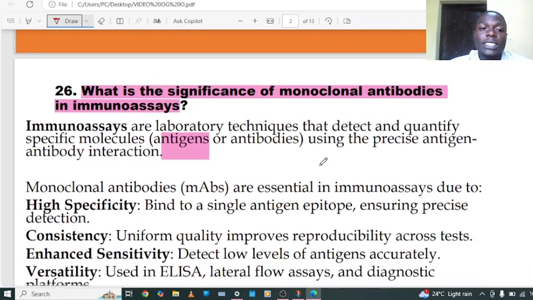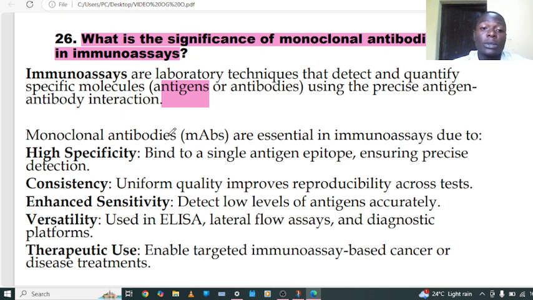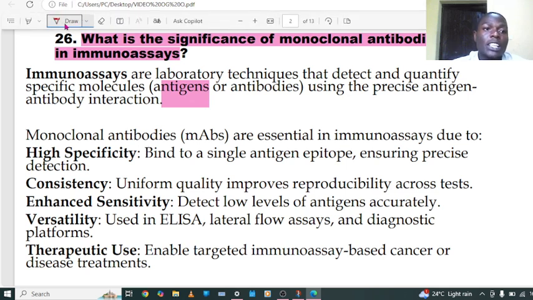So when we come back to this question number 26, about the significance of monoclonal antibodies, they are highly specific, as we have seen that they bind a single epitope of the antigen. So it ensures precise detection. It means that by having a monoclonal antibody, we can find a specific antigen of interest.